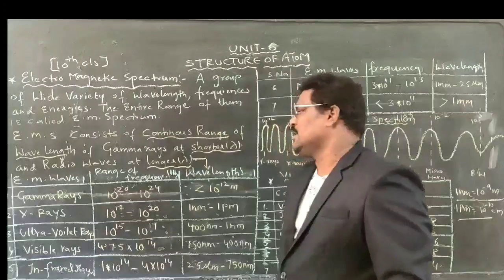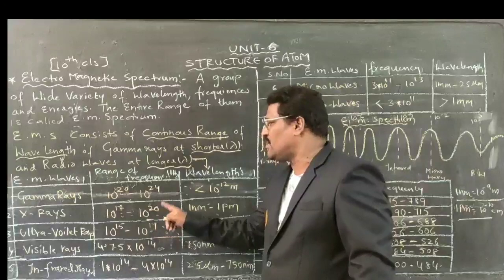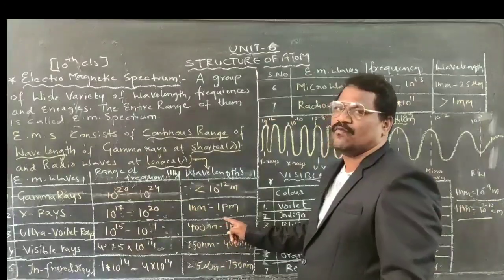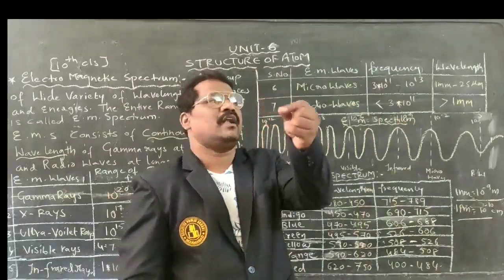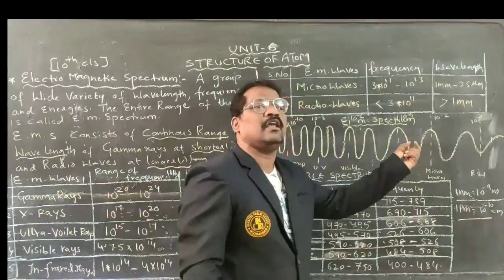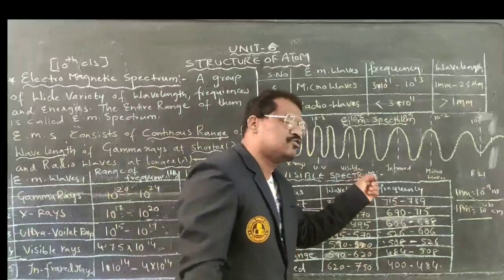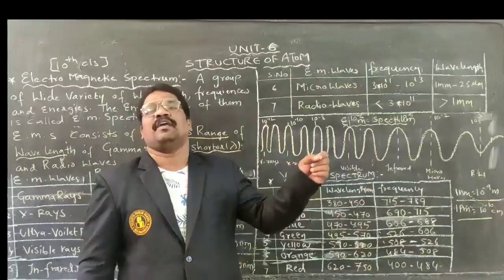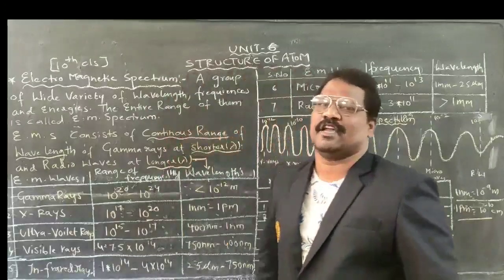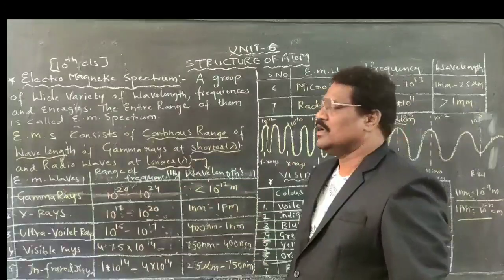Similarly, X-rays: the range of frequency is almost 10 to the power of 17 to 10 to the power of 20 hertz. Wavelength is 1 nanometer to 1 picometer, where 1 nanometer is equal to 1 into 10 to the power of minus 9 meter, or one billionth of a meter, and 1 picometer is equal to 10 to the power of minus 12 meter. That is the wavelength of X-rays.